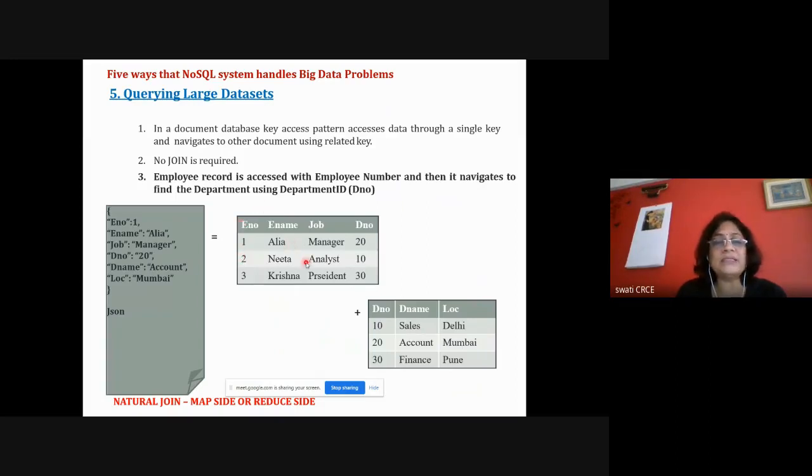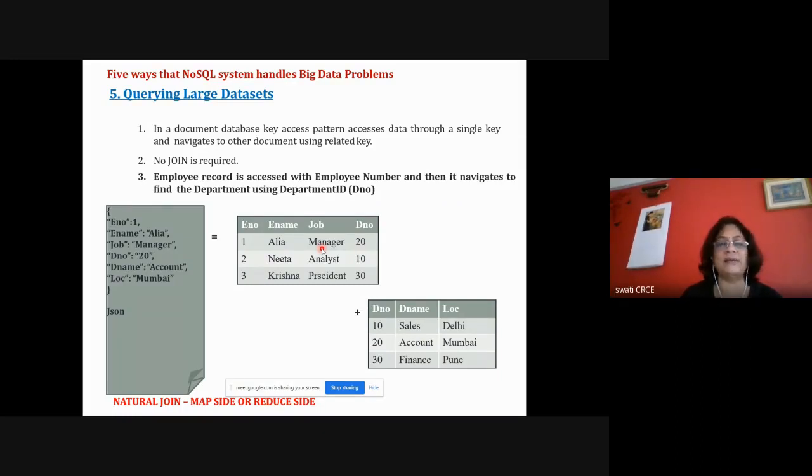If it is a big data set, and you have tables like an employee table and a department table, then in an RDBMS, because of the foreign key and primary key constraints, the department number will be the foreign key for the employee table. So the tables are internally joined with each other with foreign key constraints, and the RDBMS architecture will make it slow. But here there are no joins at the architecture level.